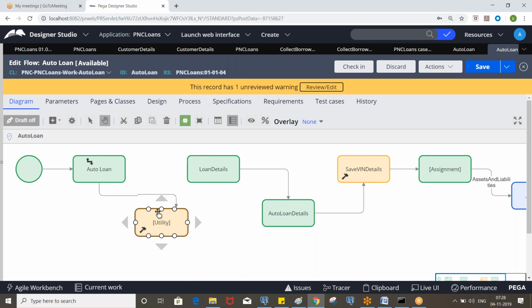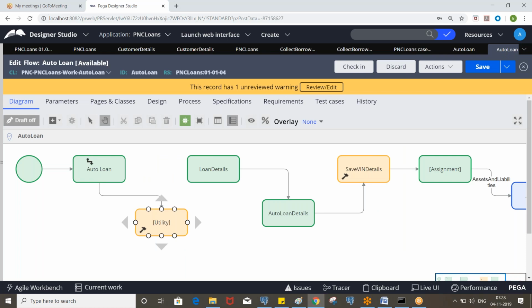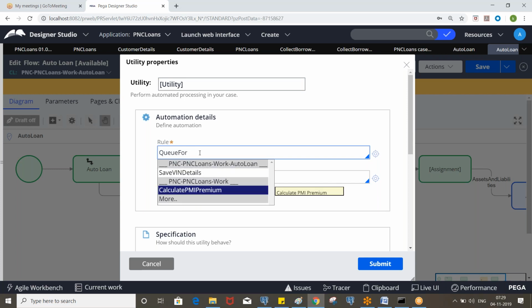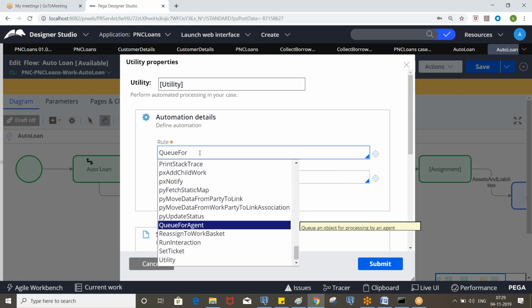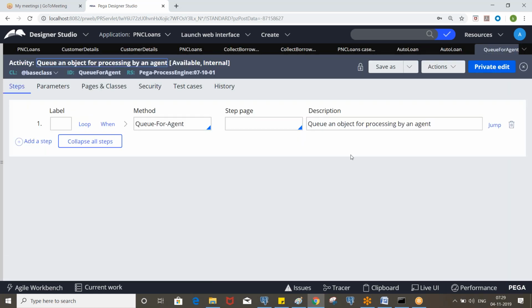Okay, in order to call an activity, we need to use the utility shape, right? Connect it and click on utility and call the activity queue for agent. This is an out of the box activity, you need to remember. If you open this activity, inside it you see the method called queue for agent.